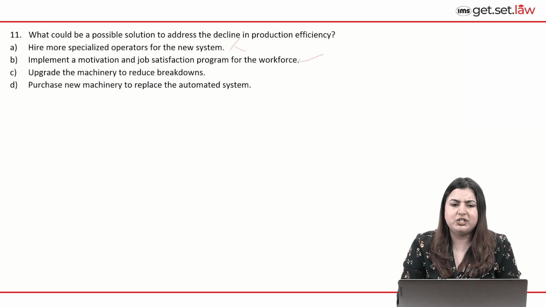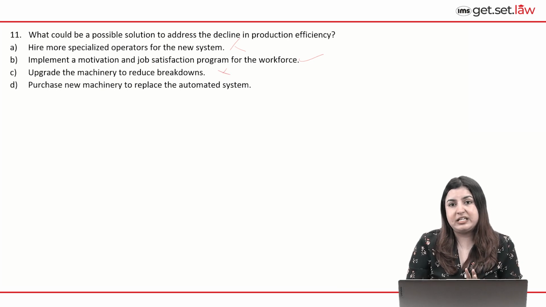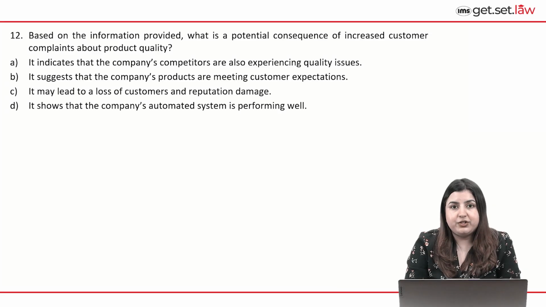C says upgrade the machinery to reduce breakdowns. The problem is not really with the fact that the machinery is not updated or not upgraded or something. Also, such information is not mentioned in the passage. So C is out. D says purchase new machinery. Again, this is very extreme. So always eliminate this. Correct option will be B for this question. Last question for this passage.